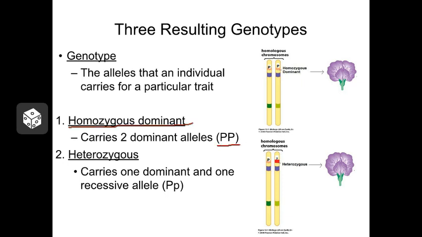In the case of the purple and white flowers, we would say they have the genotype big P, big P, and they would end up with purple flowers. If the individual inherits one dominant and one recessive allele, big P, little p, we would say that they are heterozygous for that characteristic, and they would still end up with purple flowers because of that dominant allele.